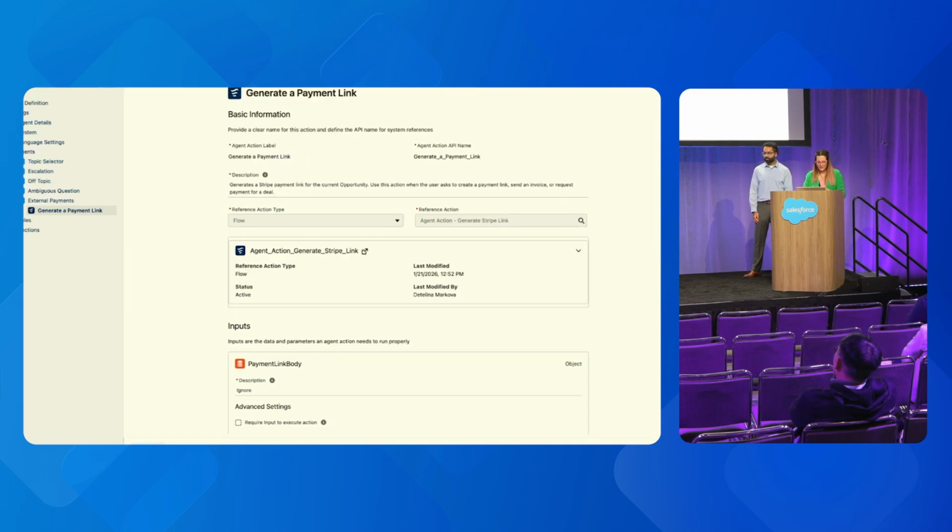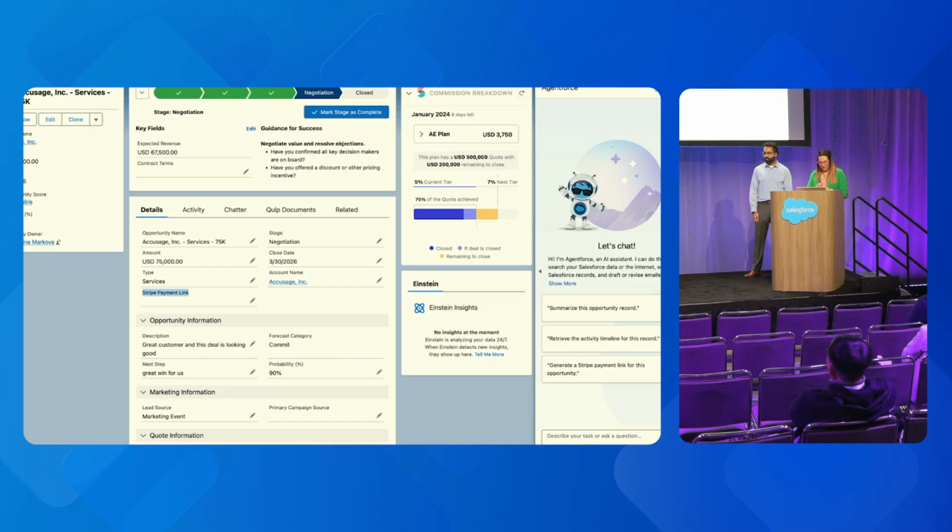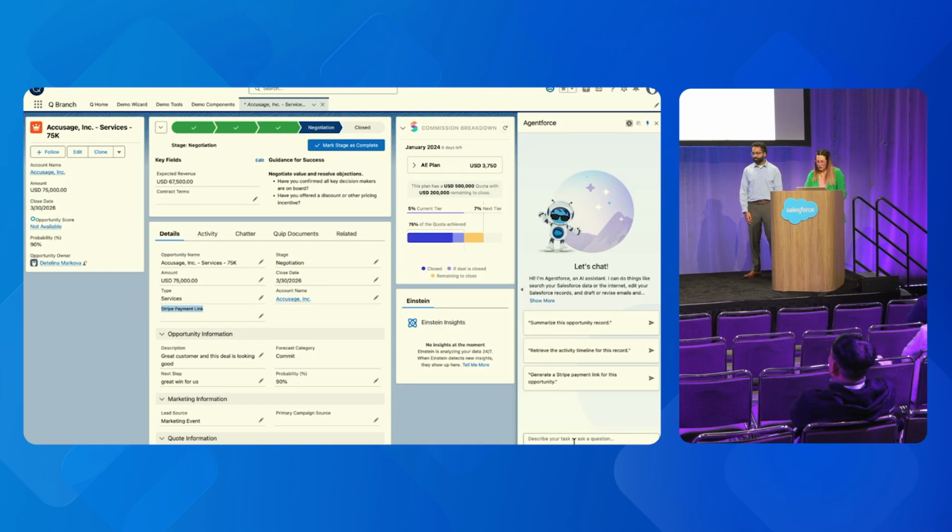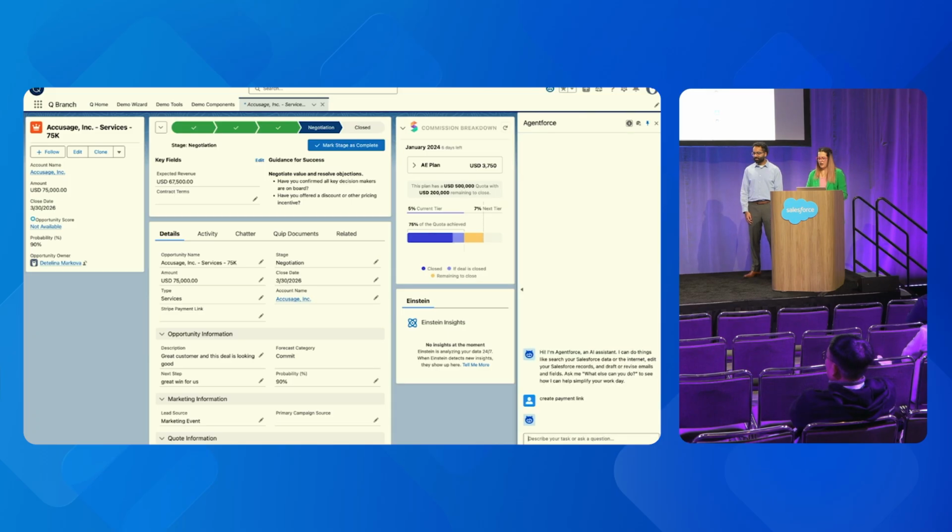So with that, we've set up our agent action, and it's time to actually go and check our opportunity again. So I'm here, again, in the shoes of my sales executive. It's time to go to work with my agent. So I'm gonna ask the agent to create the payment link, excuse my misspelling. And I will see how the agent processes my intent and analyzes my request, reaches out to the skill that has been given to him or her, and is creating the payment link for me.